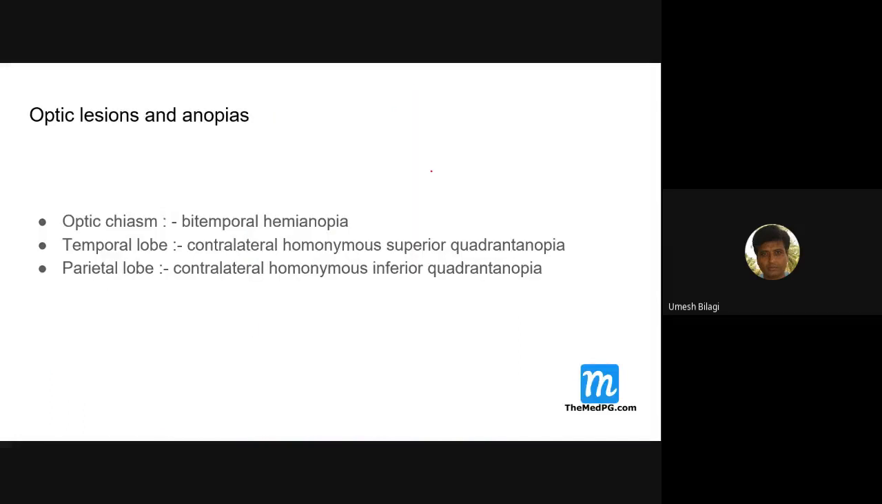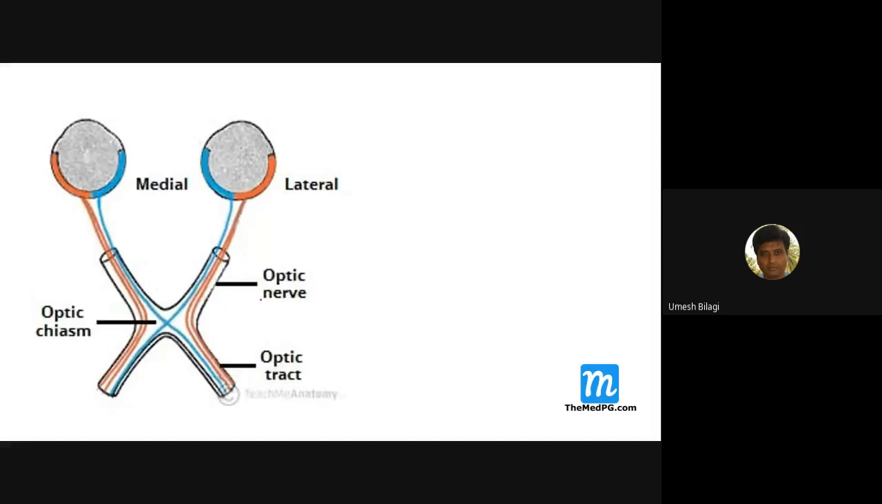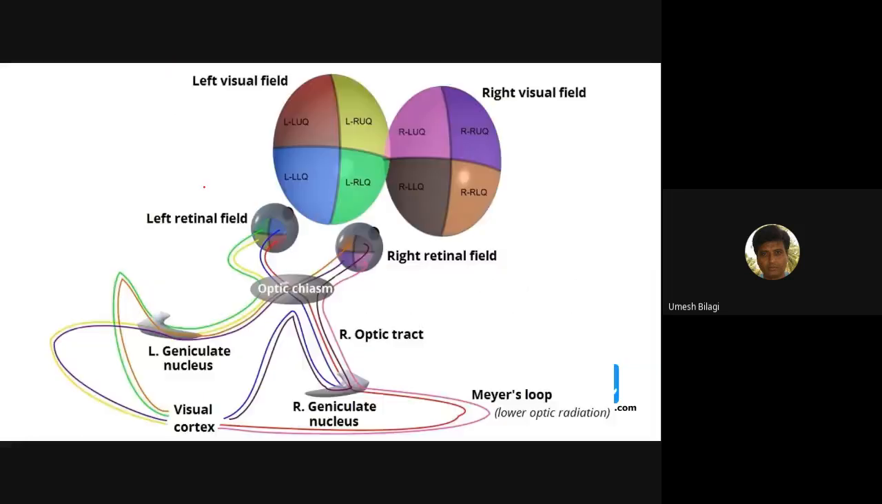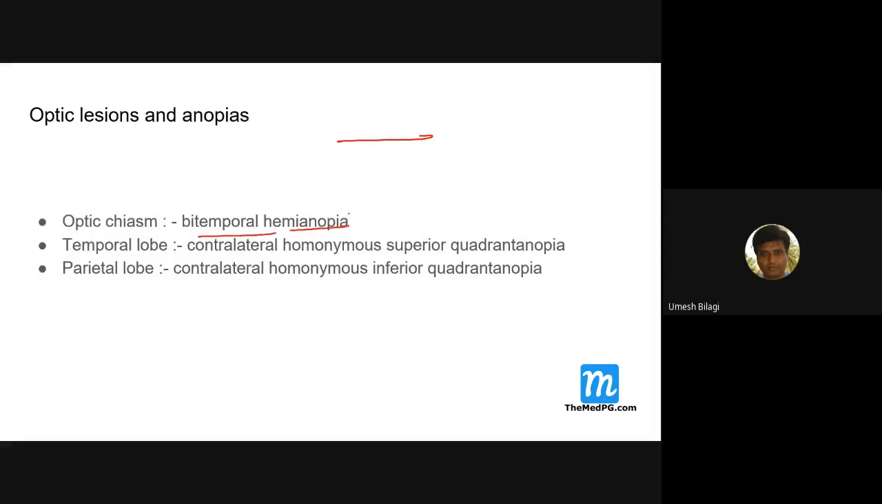Optic lesions and anopias. Optic chiasma causes bitemporal hemianopia. So if there is a pituitary gland here, it compresses here. It will damage the crossing fibers. What happens? These fibers are gone. So bitemporal, these fields are damaged. Optic chiasma, this field loss is there. So optic chiasma, bitemporal hemianopia. Temporal lobe, contralateral homonymous superior quadrantanopia. Parietal lobe, contralateral homonymous inferior quadrantanopia.